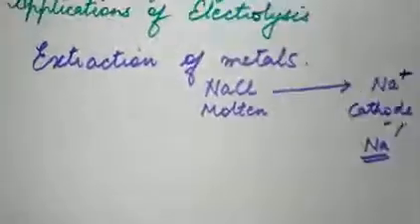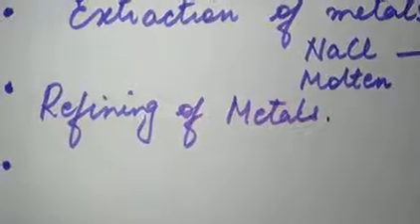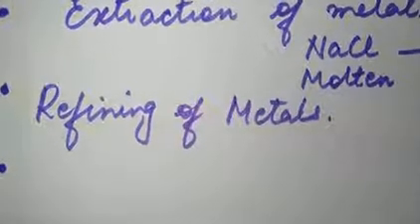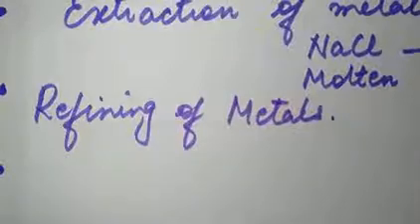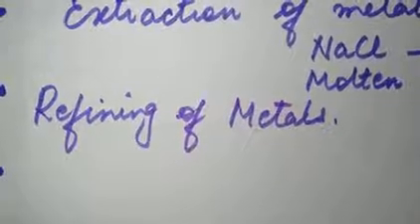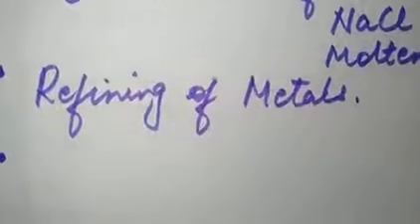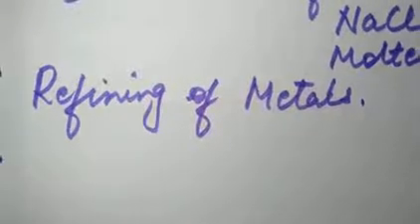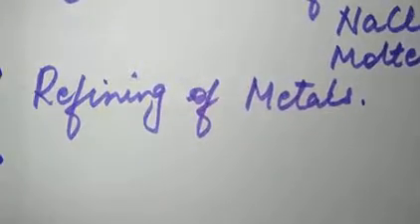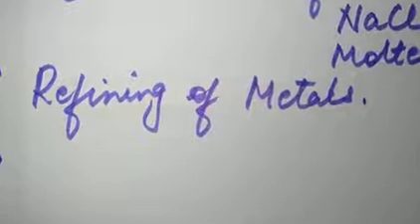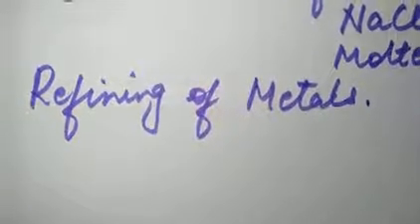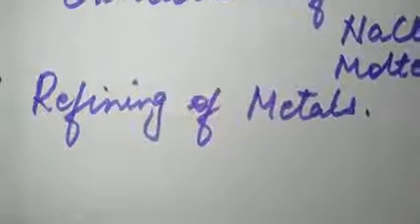The second use is that it is also used in refining of metals. Naturally, after the metals are extracted from their ores, they need to be refined. We can't use them directly, and certain metals like copper and zinc can be refined with the help of electrolysis, because some impurities remain in the metal, so they are refined with the help of the electrolysis process.